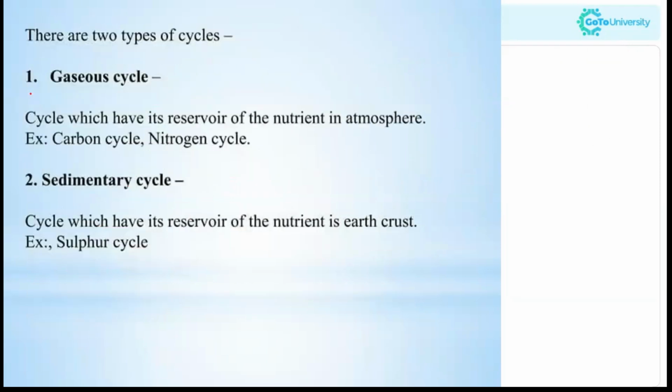So there are two types of cycles, gaseous cycle and sedimentary cycle. The gaseous cycle includes the carbon cycle, nitrogen cycle, etc., which have their reservoir of nutrient in the atmosphere. Whereas sedimentary cycles have the reservoir of nutrient in the earth crust. For example, the sulfur cycle, as well as the phosphorus cycle.